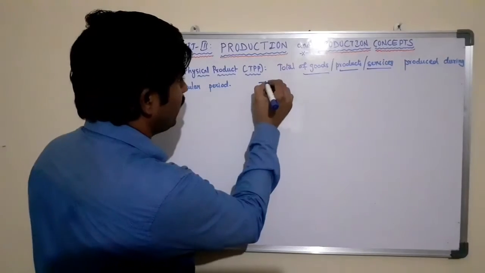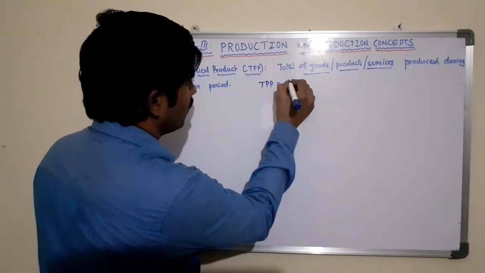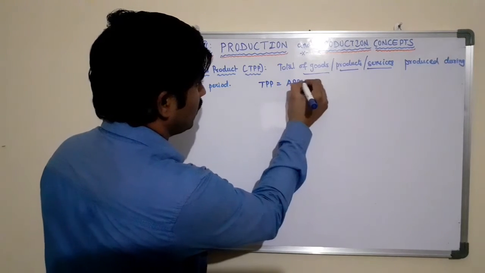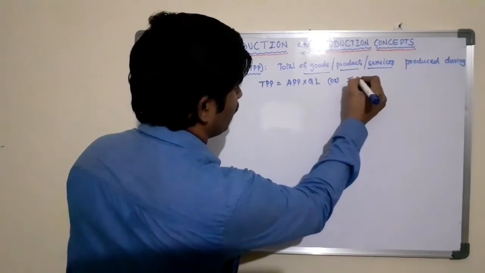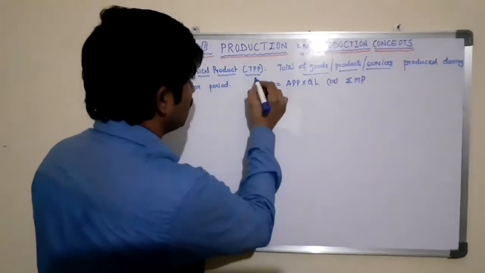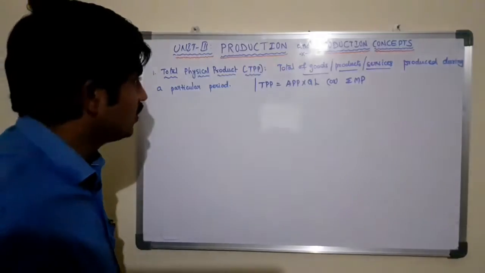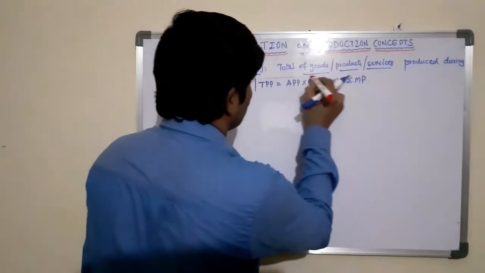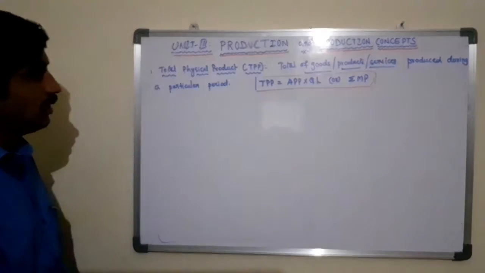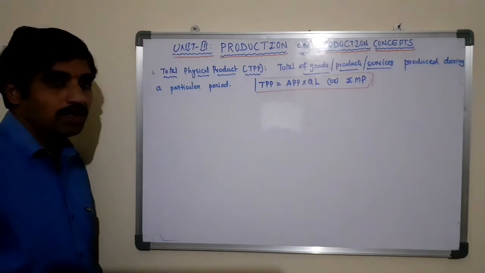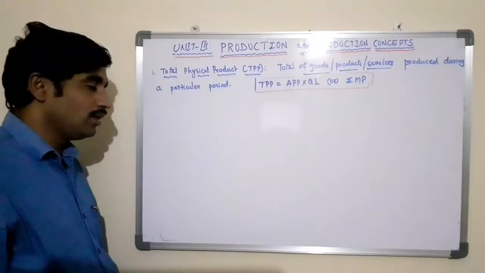It is denoted by total physical product equal average physical product into quantity of labor, or summation of marginal production is also one of the equations which is used to denote the total physical product. Now let us explain the total physical product by using the schedule and the graph.